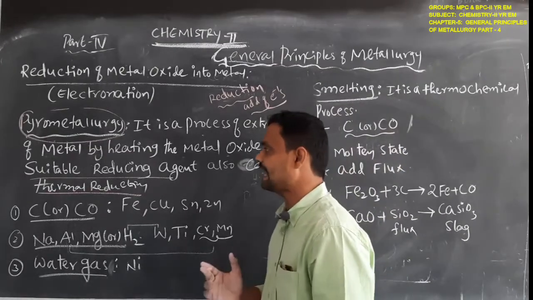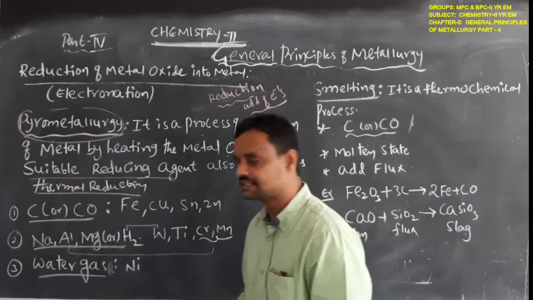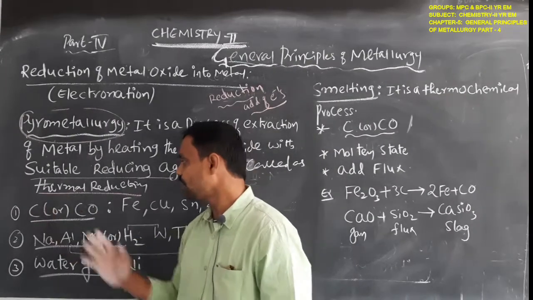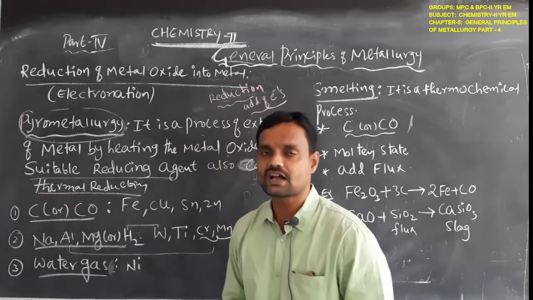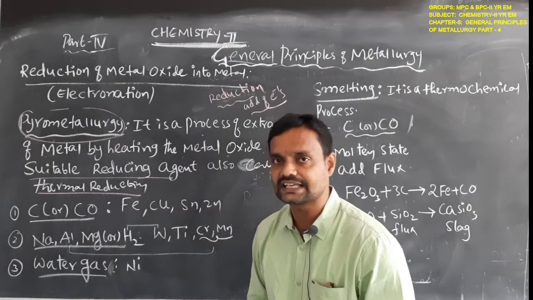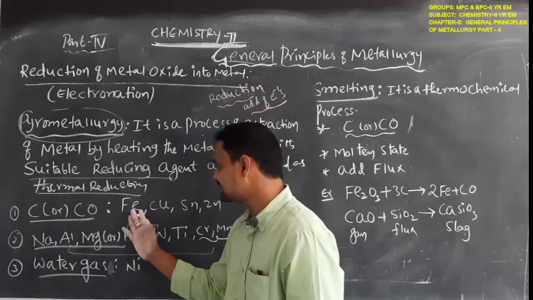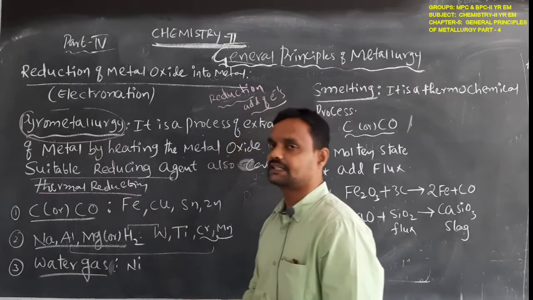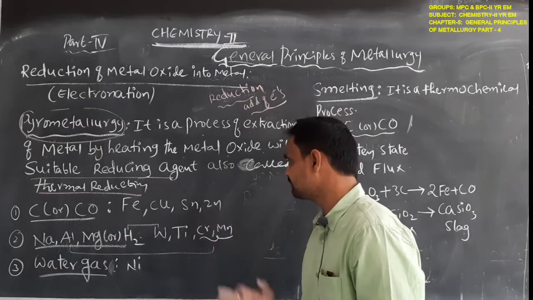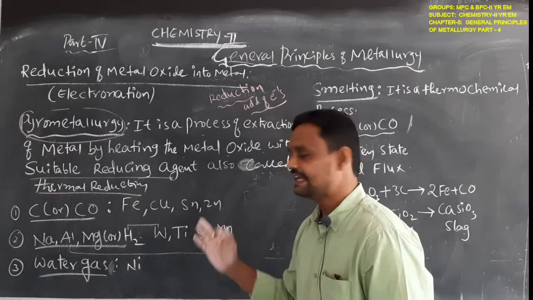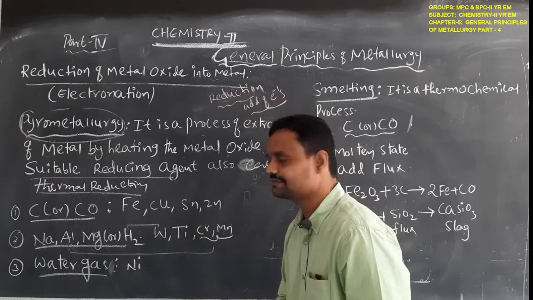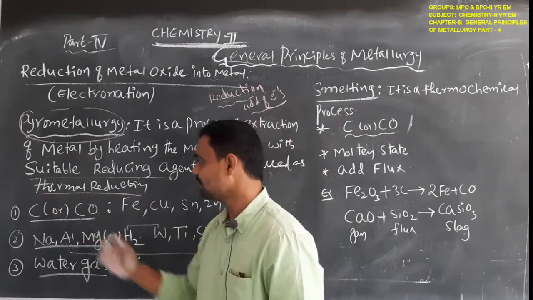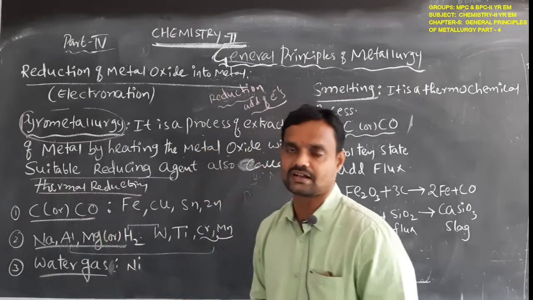What acts as a reducing reagent? For example, carbon or carbon monoxide, coke or carbon monoxide will act as a reducing reagent. For example, extraction of iron, copper, tin and zinc metal, we use coke or carbon monoxide.